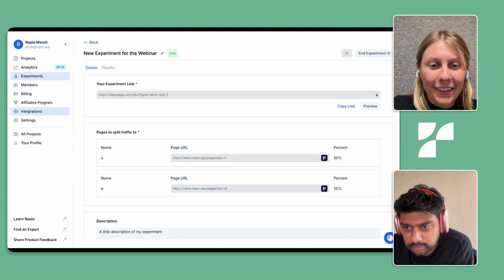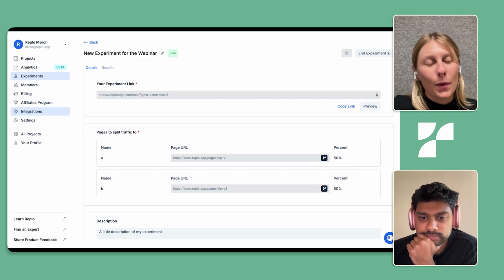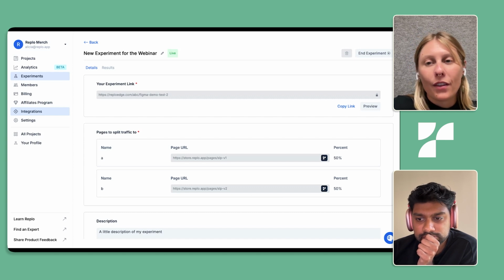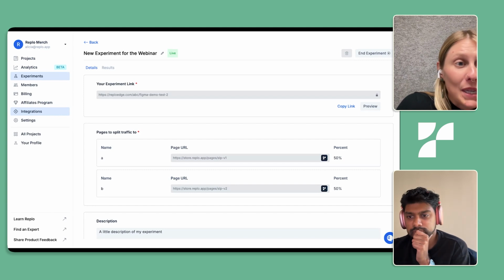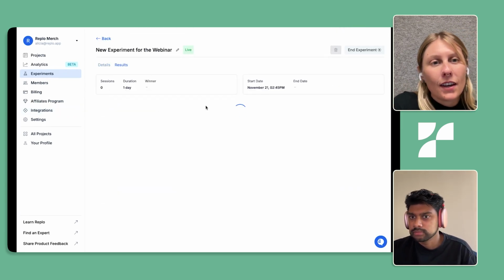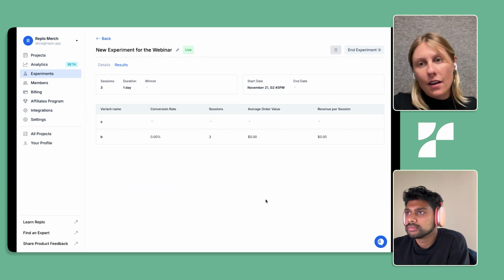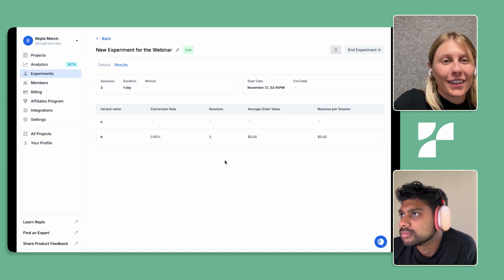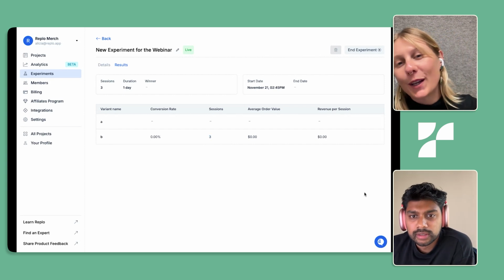Everyone on here can go in and start to see this link. If you hit the link, you will see one of the pages or the other page, depending on what variant you saw. I'm seeing the one where the hero section is second, and I think that is variant B. You all might be seeing some different things. Once again, a lot of this data is instantaneous. I see that multiple people are selecting, and we're seeing a lot of traffic that is variant B.